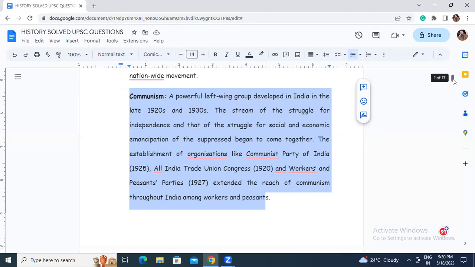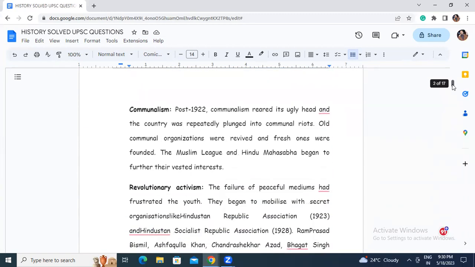Then the next one, communalism. See, don't be confused. The first one we got was Gandhian, which was based on ahimsa. The second one we got was communism, which was truly a left-wing group, right? And then the third one is communalism.